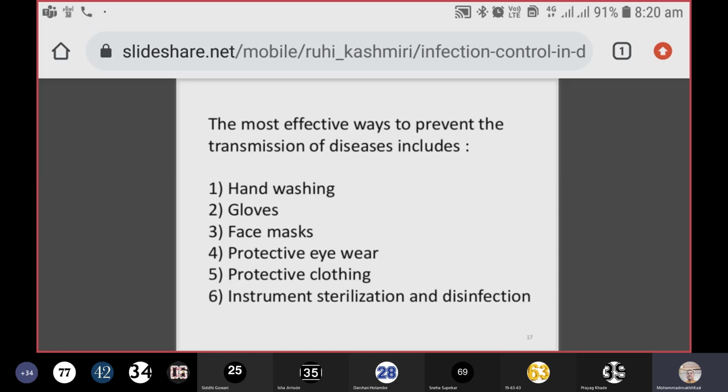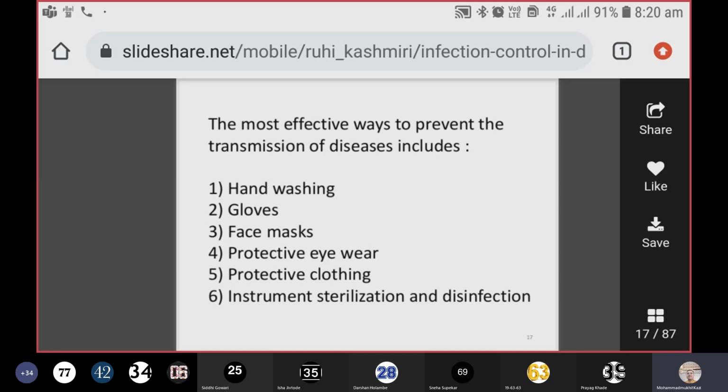I am going to teach you the hand washing technique given by the World Health Organization. There are 7 steps in the practical discussion, so don't worry about that. First and foremost, the simplest, cost-effective method of infection control is the hand wash.